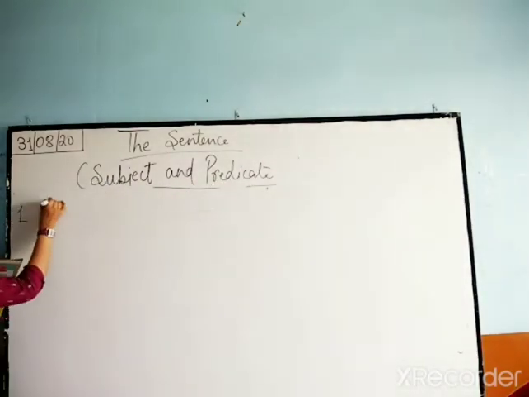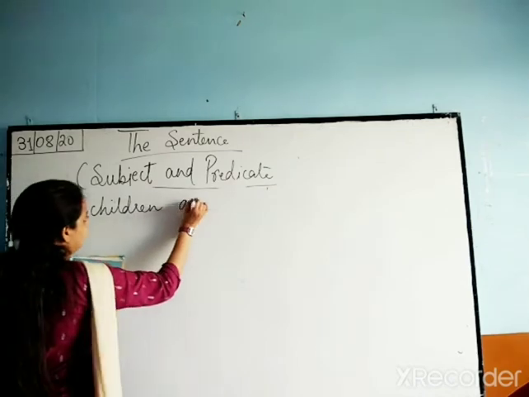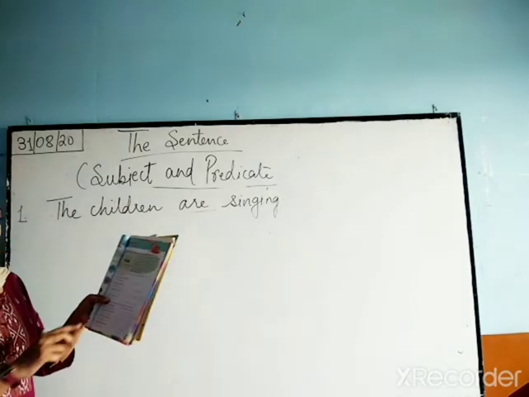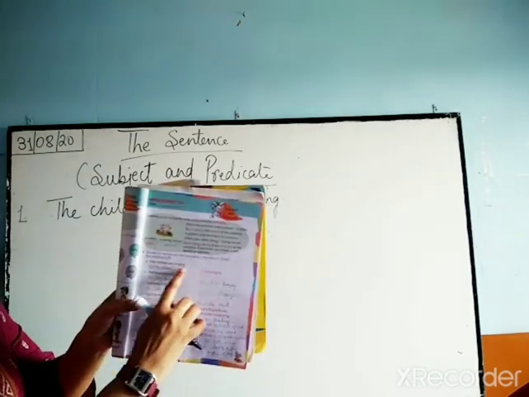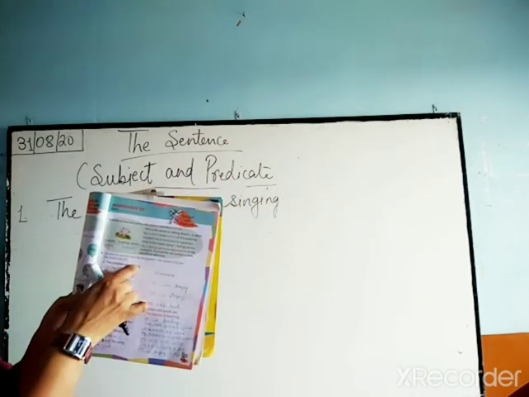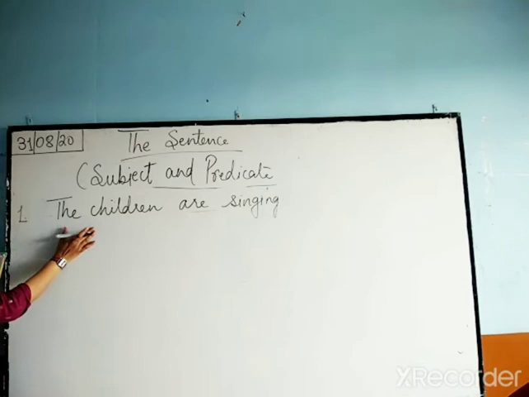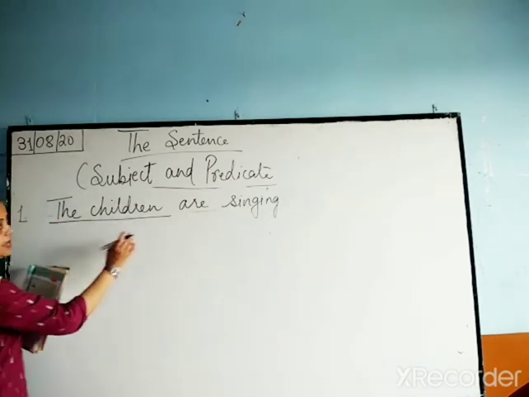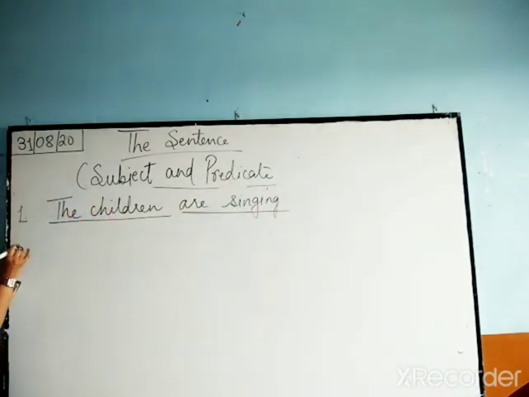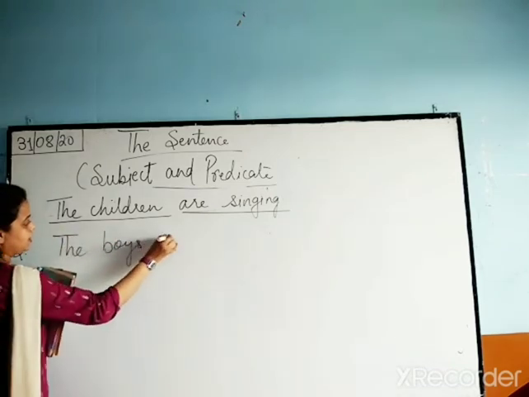First one is the children are singing. Okay, this is given in your book. I can see here S is written and here P is written. Okay, so in the S side, means subject side, we will write the subject and the predicate side we will write the predicate. Okay, so we can write the children on S side, means subject side, and are singing in the predicate side. Next one, the boys are playing. The boys, okay, are playing.